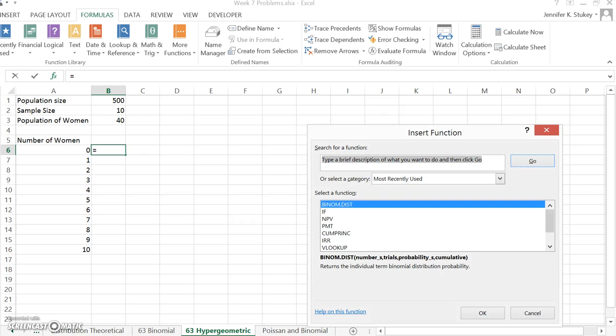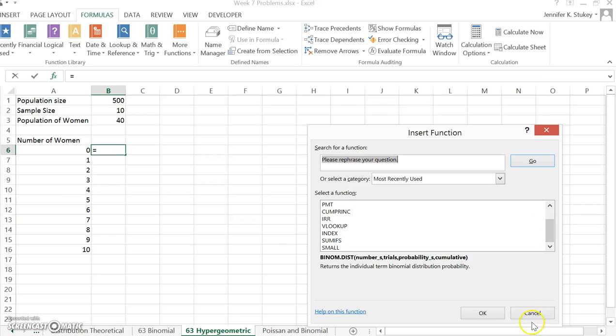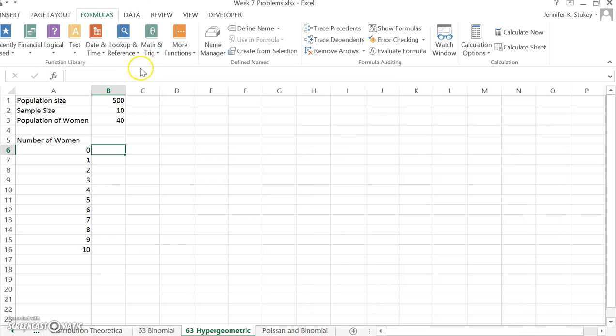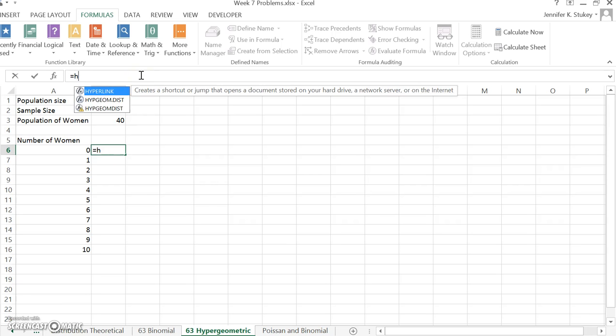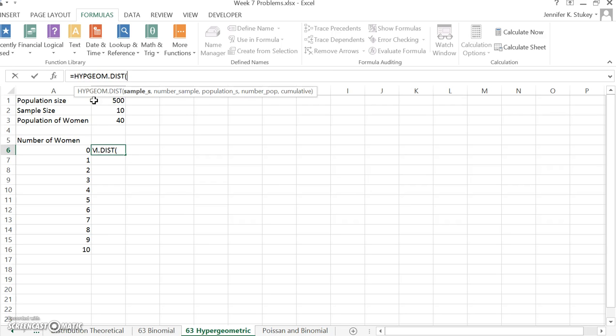So I'm going to again use the insert function, and I'm going to search it up. HYP is going to be the way to do it. And you know what? I was having trouble getting that to come up earlier. So what I'm going to do is I'm going to start typing, and it's going to come up. Oh, where'd it go? Come on, there we go. Oh, let me note too, you might have this other one with the exclamation mark, and that's for earlier versions of Excel, so you want to use the one without that.